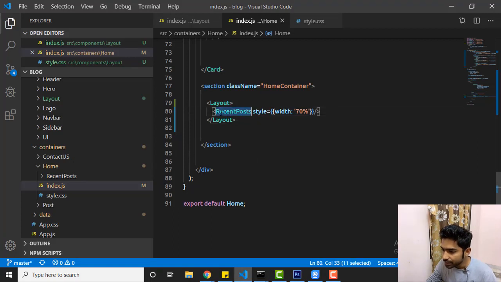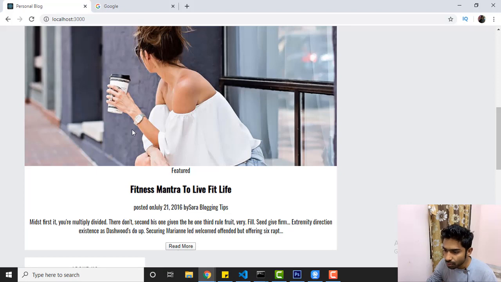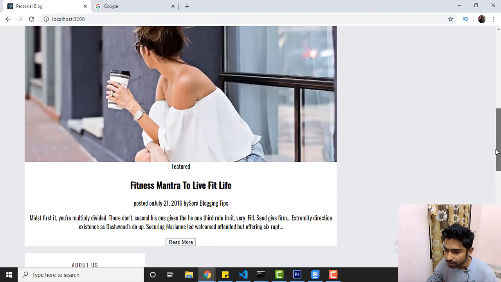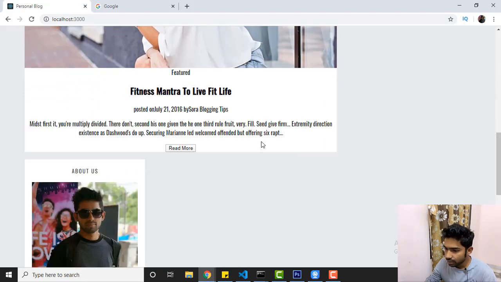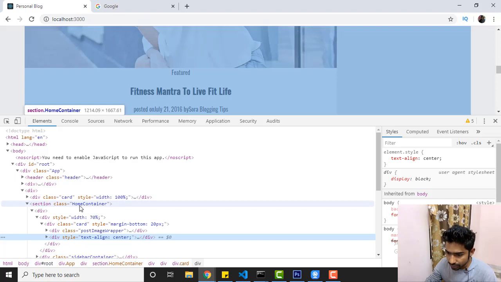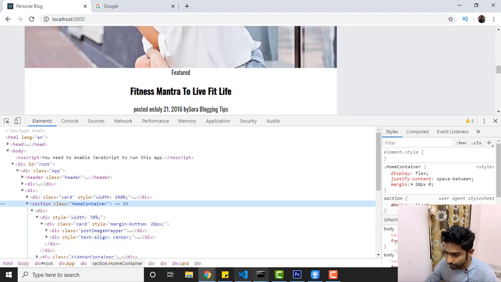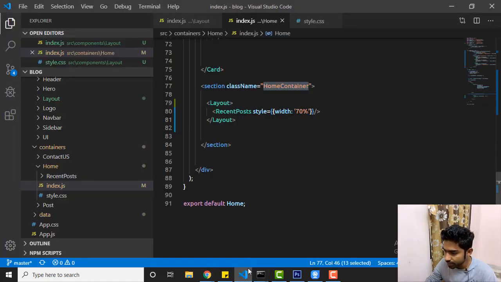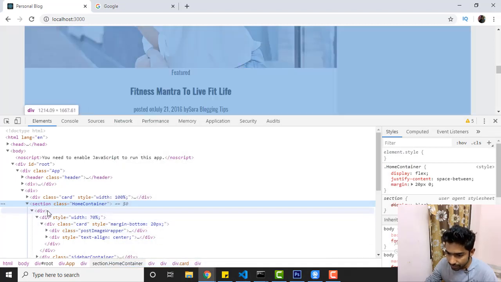So here we have recent post, and here we have home container. So if we inspect this, what is the problem? To identify the problem, you can inspect it, right? So let's inspect this page to identify the problem. Inspect, and you can see we have a home container, and then we have a div.